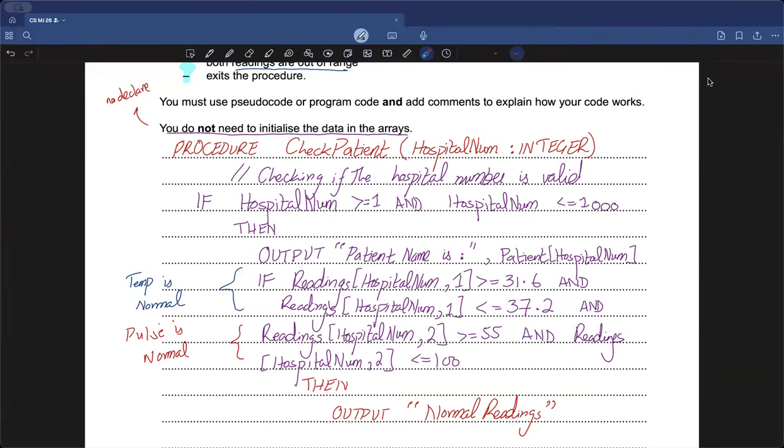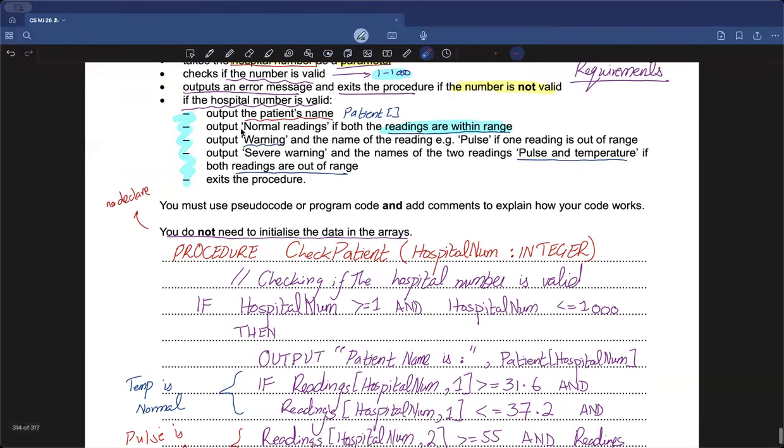Sir, does sequence matter? Yes, in this case, no, sequence does not matter. Whether you do the normal reading first or at the end, both warnings first or at the end, the severe warning at the end or first, it doesn't matter. But generally for the 15 markers, if your pattern is following a specific sequence, you need to do this, otherwise you're going to lose marks, but only if the question is such that, well, you can't check this if statement at the end. That sort of sequence will be marked and it's going to lose you marks if you don't do it the right way.